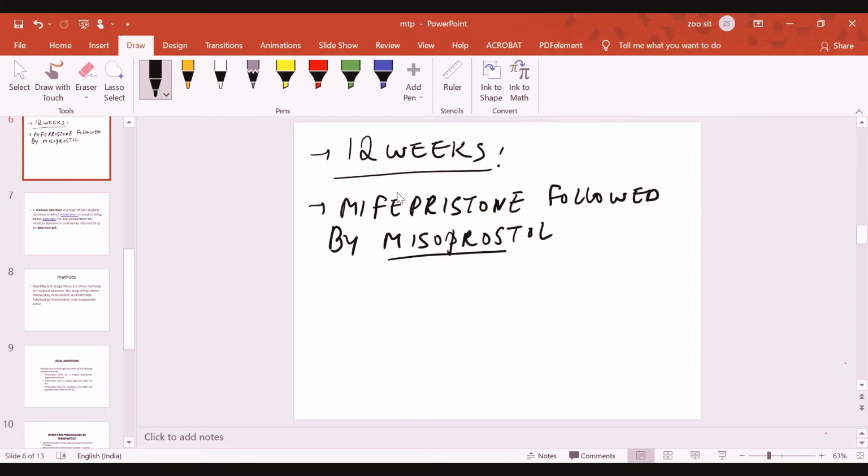So mifepristone and misoprostol are abortifacient drugs. First mifepristone is given, and then it's followed by misoprostol. This misoprostol is a prostaglandin.